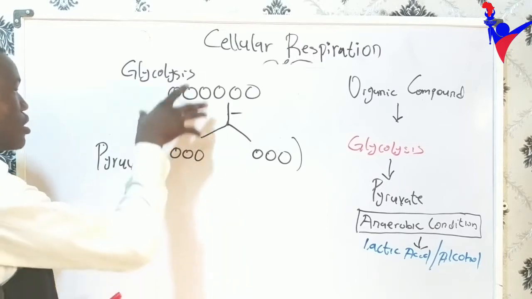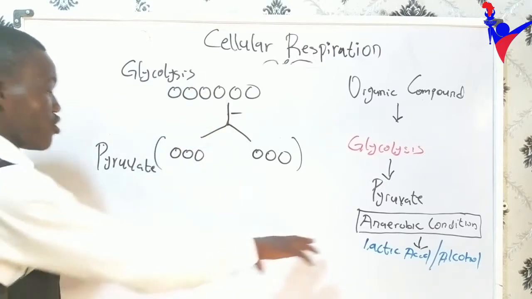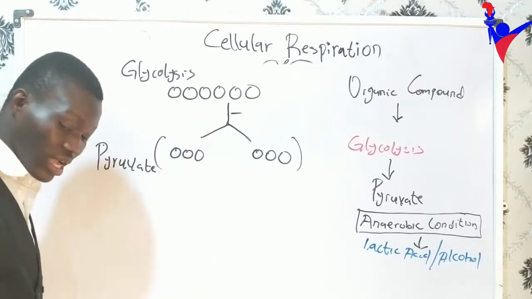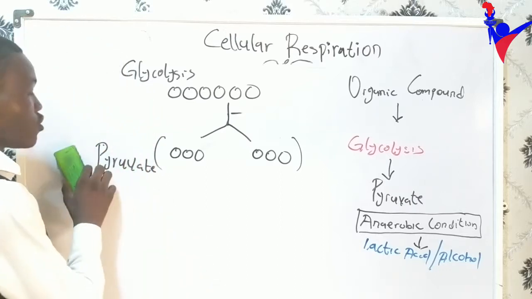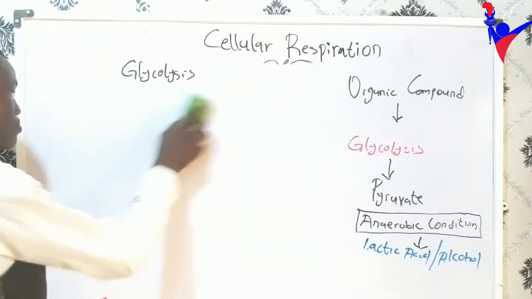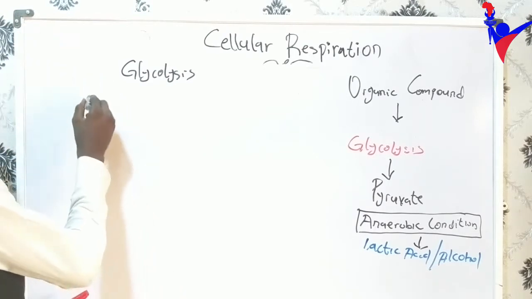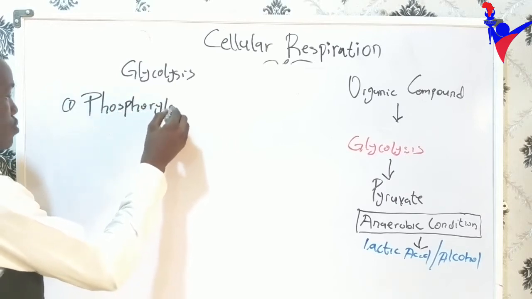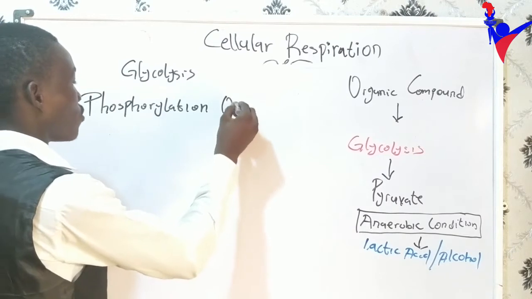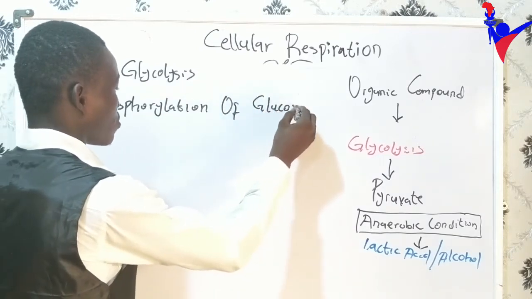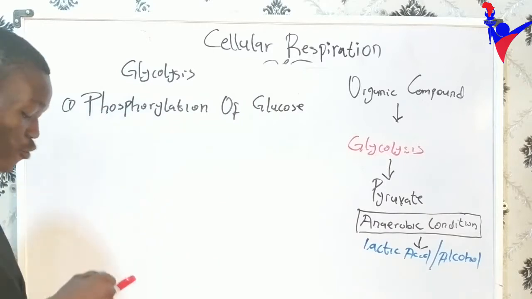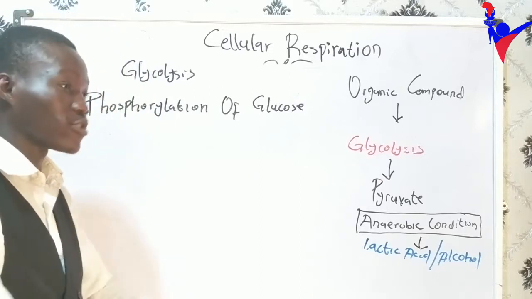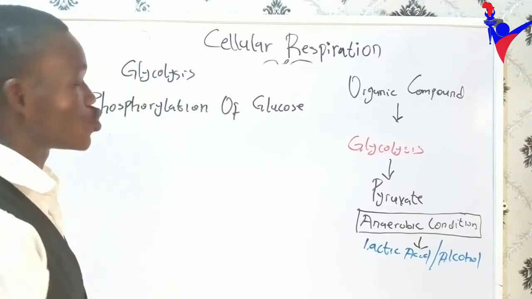So what happens in this reaction, before we even go into the anaerobic or the aerobic condition, where pyruvate now goes into another kind of pathway? The first thing that happens in glycolysis is the phosphorylation of glucose. I will explain what that means anyway. So we have number one, phosphorylation of glucose. From the name phosphorylation, we are adding a phosphate group to our glucose. Why are we adding a phosphate group to our glucose? It's so that our glucose will not leave our cell.